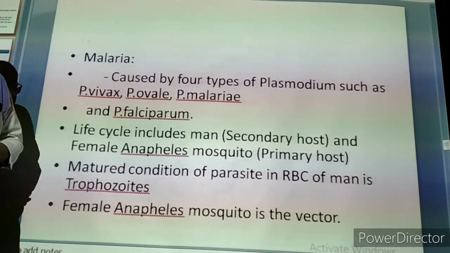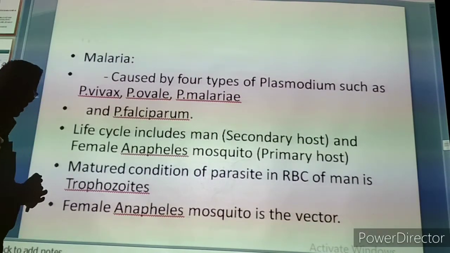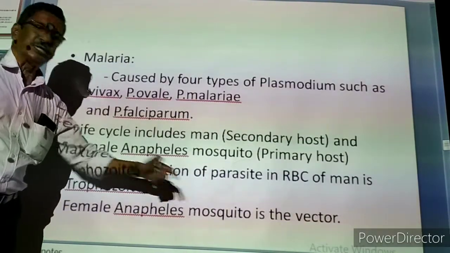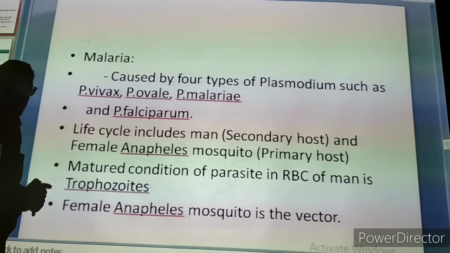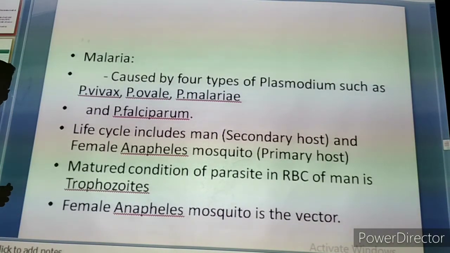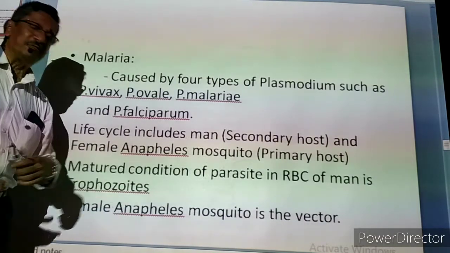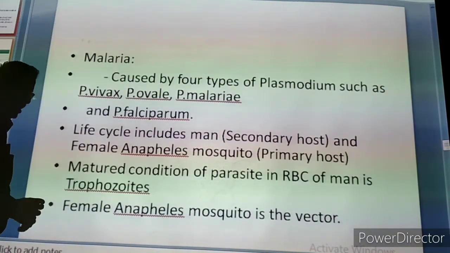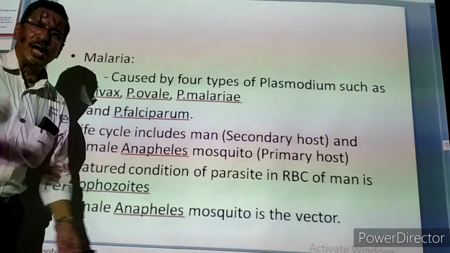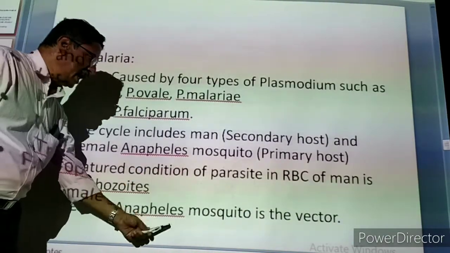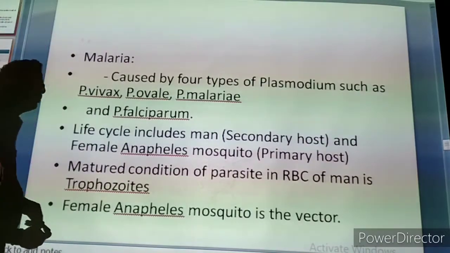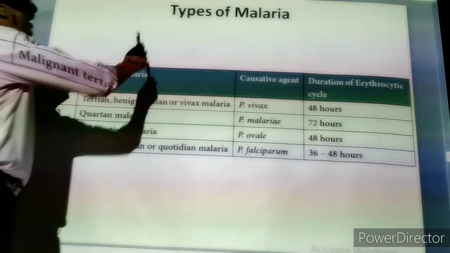Normally we call it a vegetarian mosquito. But the female Anopheles mosquito always feeds on the blood of humans and the blood of vertebrate animals. So we call the female Anopheles mosquito the non-vegetarian one. The female Anopheles mosquito alone can bite humans, so we say that the female Anopheles mosquito is the vector.